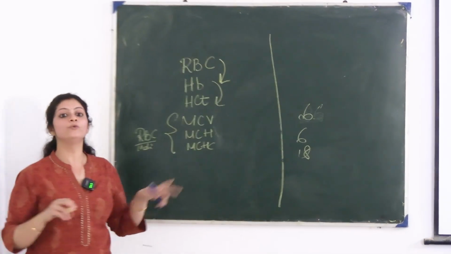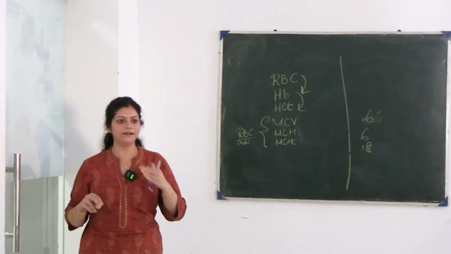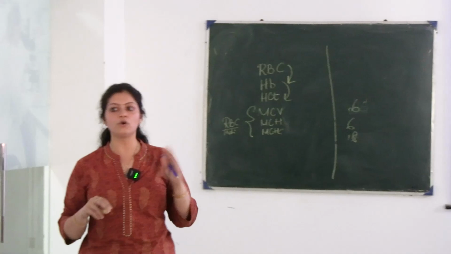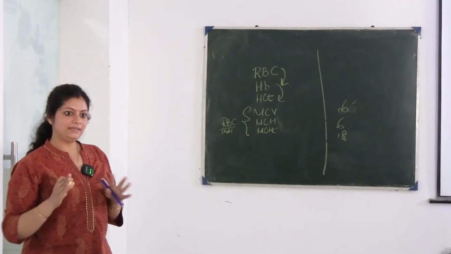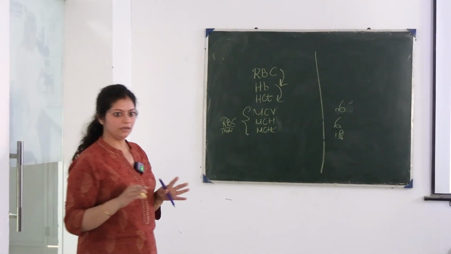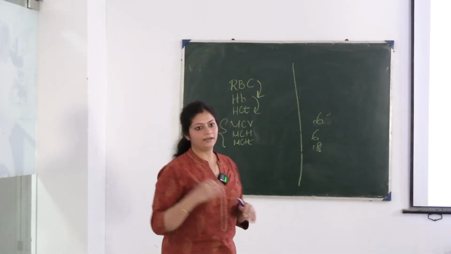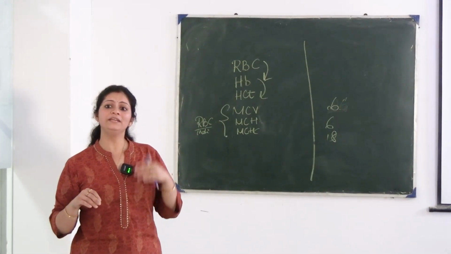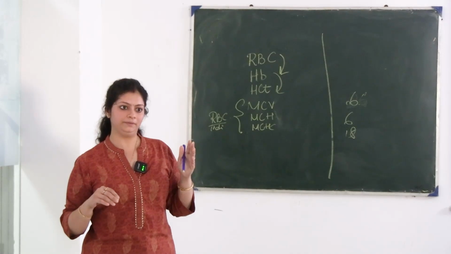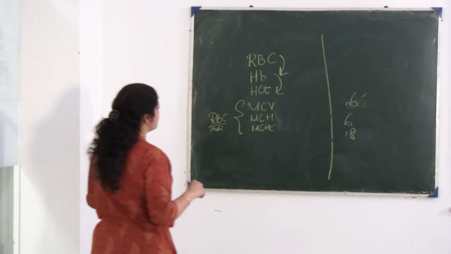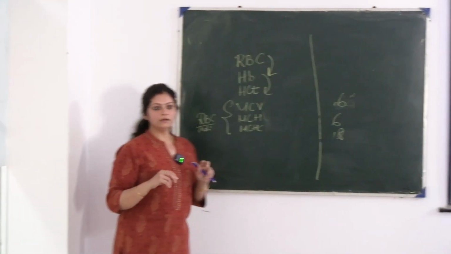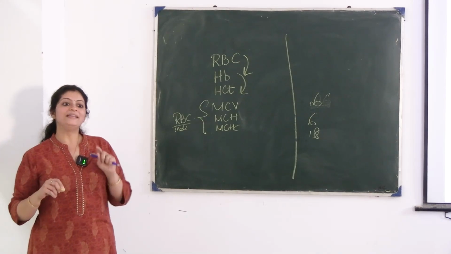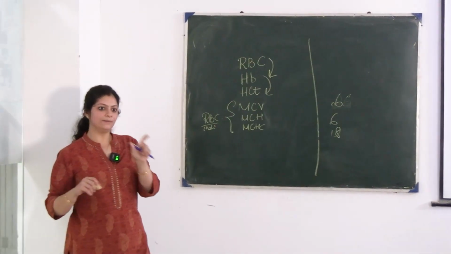Then RDW, you will have high anisocytosis. Your RDW will be increased. Normal RDW is less than or equal to 15, okay? Anything more than that is anisocytosis, so your RDW will be increased to 21, 22 or so, okay? And what is the next point you will see? Another one is Menzel's index. You have to remember Menzel's index, okay?